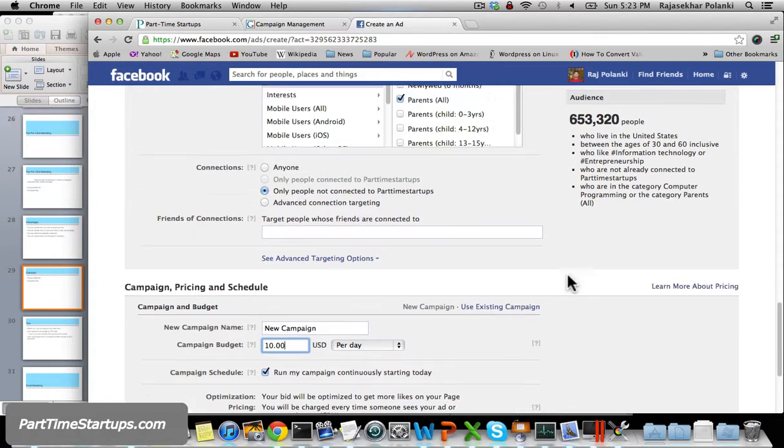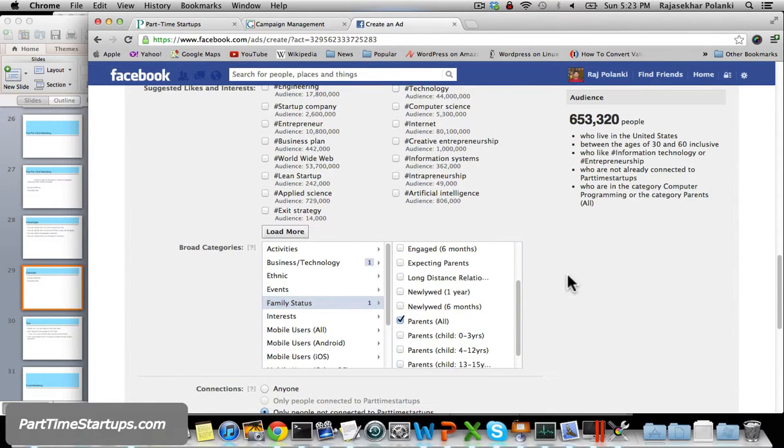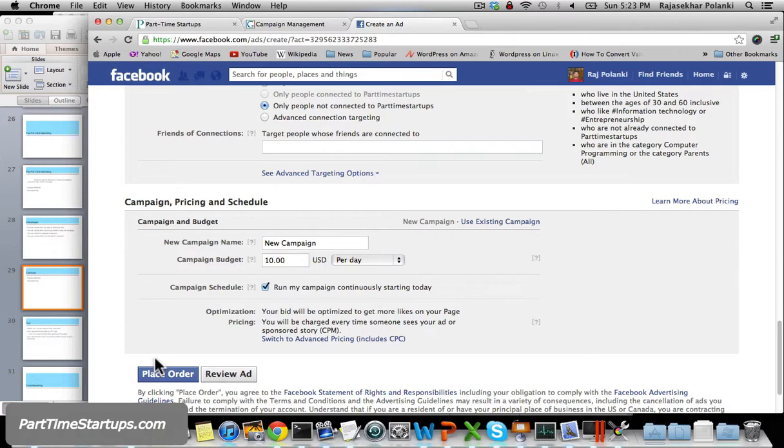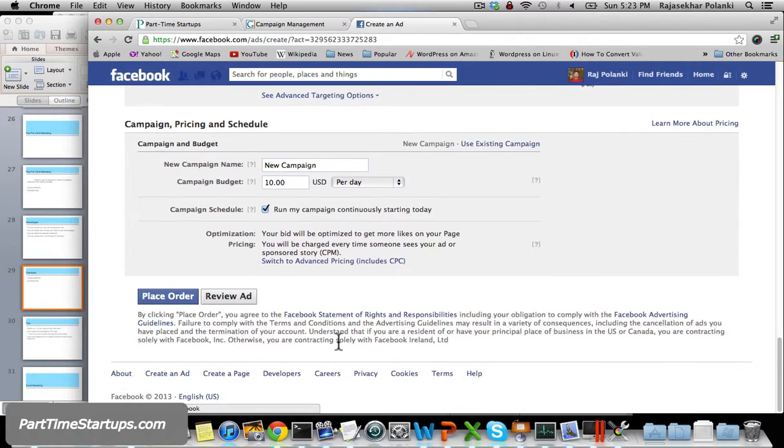But the beauty here is you can learn, play and adjust these settings anytime. Also Facebook or Google provides you reports, and you can see and decide whether your ads are being effective or not. Okay, so that's all about pay per click in terms of Google and Facebook.